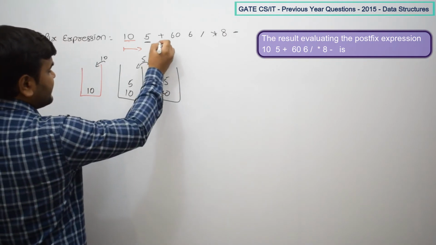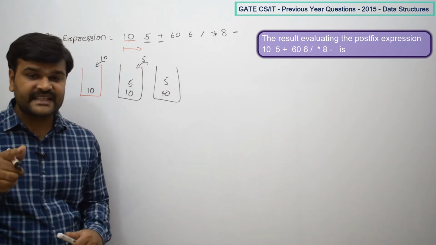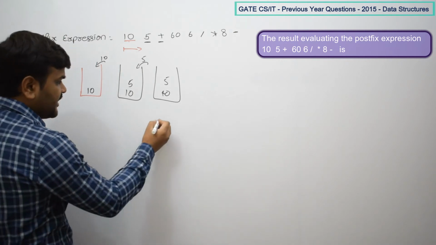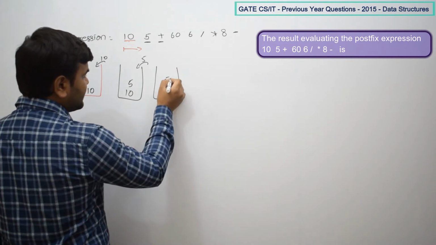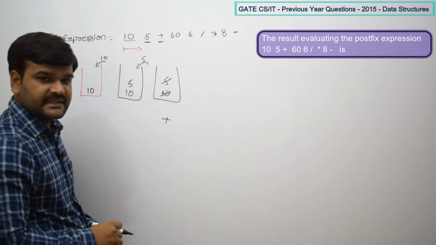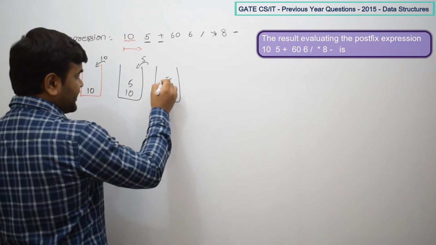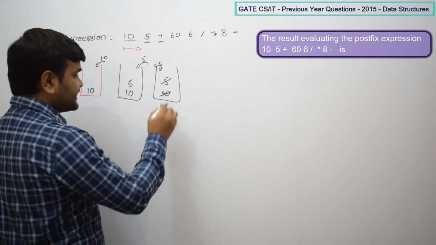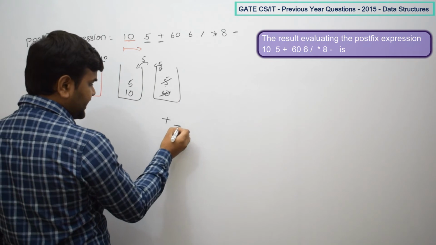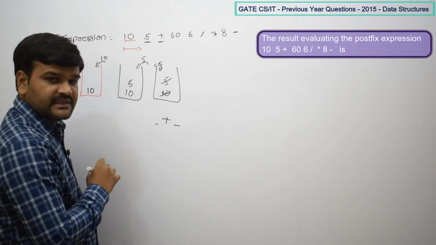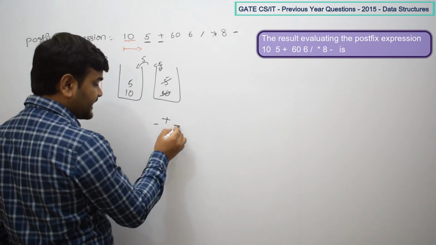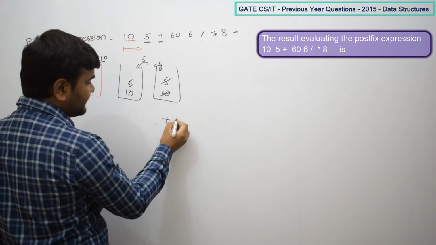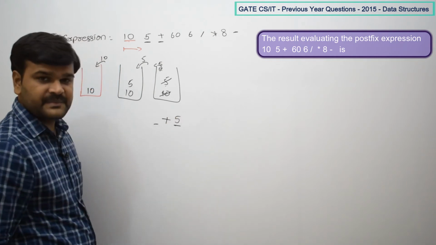Next, what is the element? Plus is an operator. Operator means we have to pop the top two elements. In the first pop, 5 is going to come out first. Will that be the left operand or the right operand? Whoever comes out first will always become the right operand.